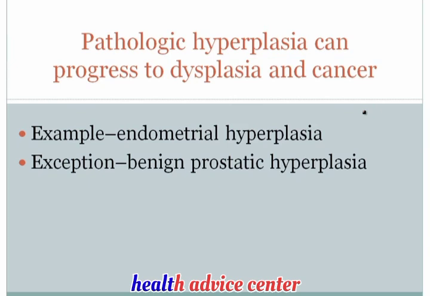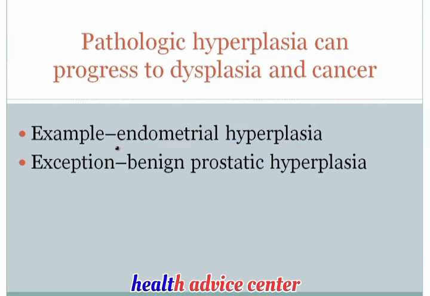Classic example, endometrial hyperplasia. You're well aware from your physiology lectures that the endometrium grows with exposure to estrogen, and it develops and sheds with exposure to progesterone. Now, if the endometrium is overexposed to estrogen for long periods of time, the endometrium will actually undergo endometrial hyperplasia. And this endometrial hyperplasia can eventually progress to the formation of endometrial carcinoma. And we'll talk much more about that when we do the gynae lectures later in this series.